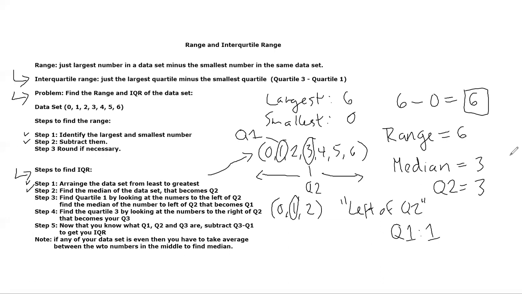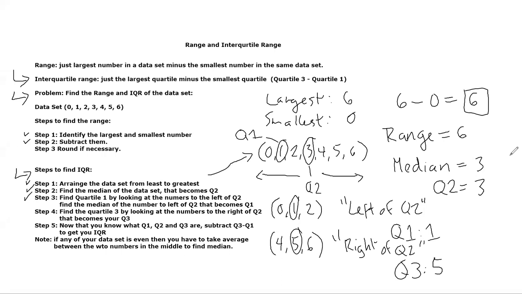Okay, cool. Now we can move on to step 4. I did step 3. Step 4, find the quartile by looking at the numbers to the right of Q2. So let's look at the numbers to the right. We have 4, 5, and 6. These are the numbers to the right of Q2. This is why Q2 is so important, because we're going to use it to find the other 2. Now, 4, 5, and 6, right? The number in the middle is 5. My Q3 is 5.